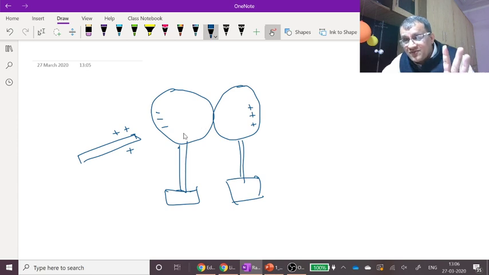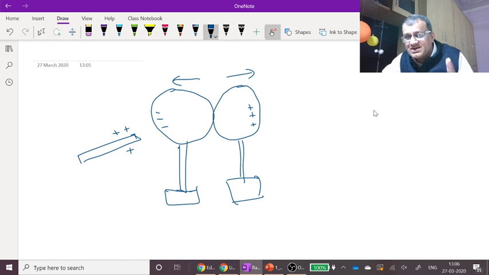But what if, while this rod is in the neighborhood, I separate them out, first I separate them out and then I remove this rod, now what do you expect?